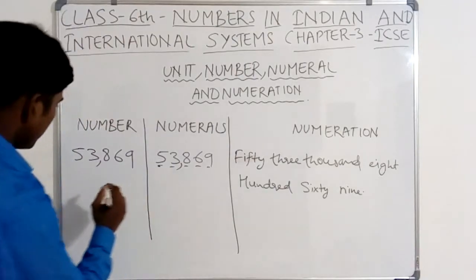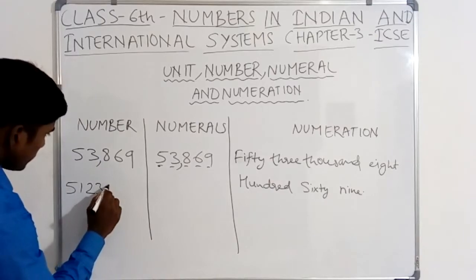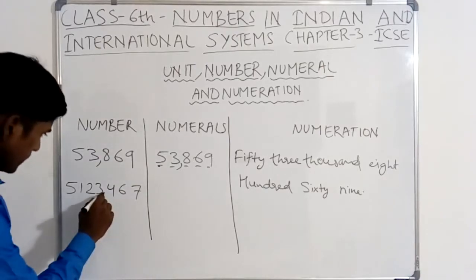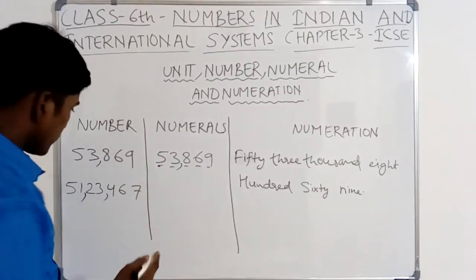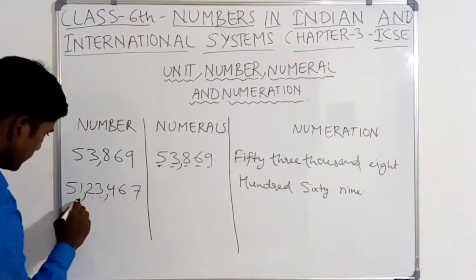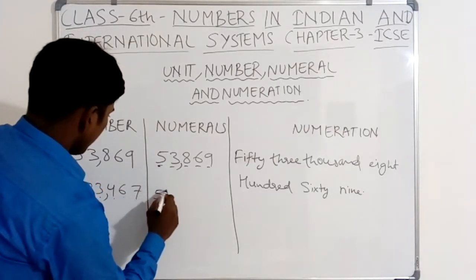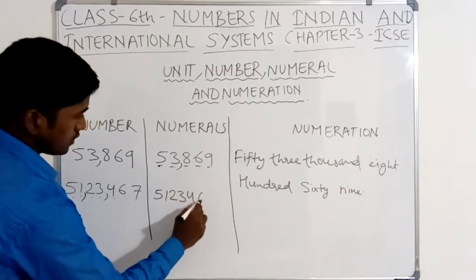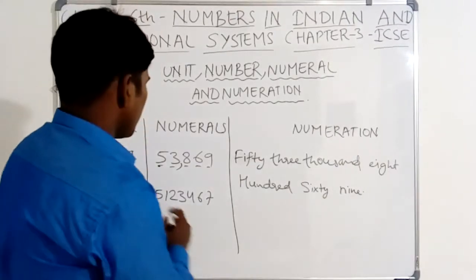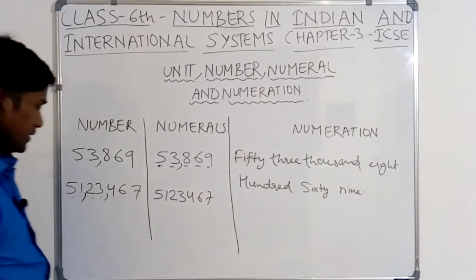Let's take another example. Let's take 5, 1, 2, 3, 4, 6, 7. So I will explain it in the Indian number system. So this is ones, tens, hundreds, thousand, 10,000, lakh, 10 lakh. So write the number in numerals: 5, 1, 2, 3, 4, 6, 7. This is the numeral form of this number. Now we will write this number in words. What is given here? 51,23,467.